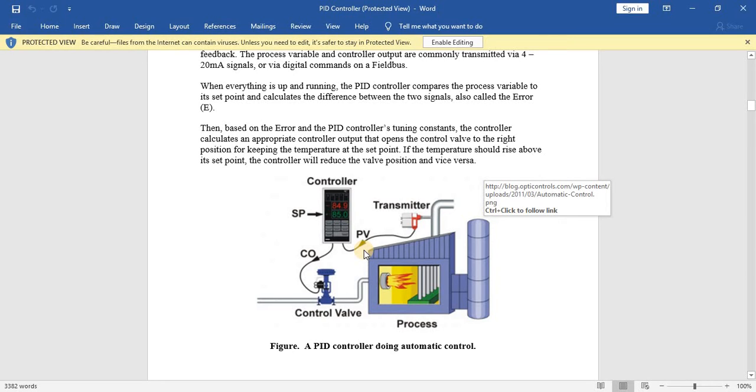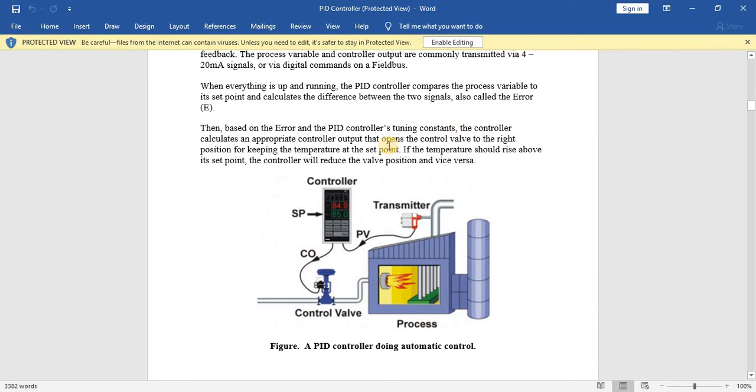We have to tune the PID controller by the Ziegler-Nichols method and the Cohen-Coon method. After tuning of this PID controller, we are going to have some values of the PID gains, and those values we are going to use as tuning constants.